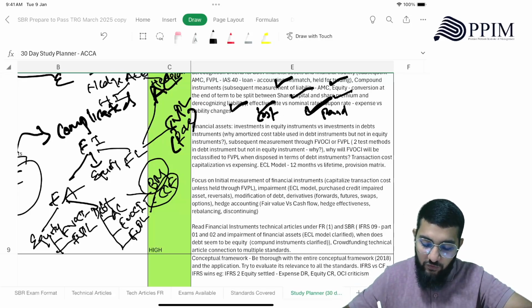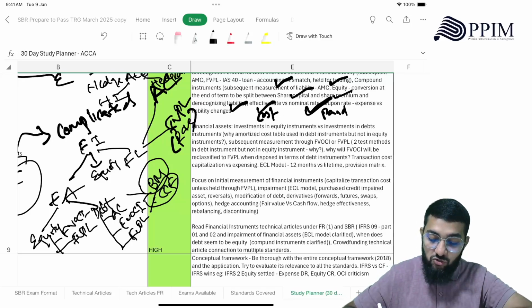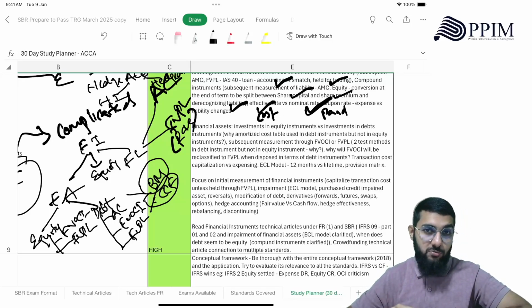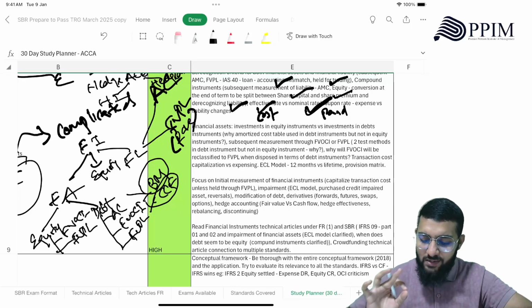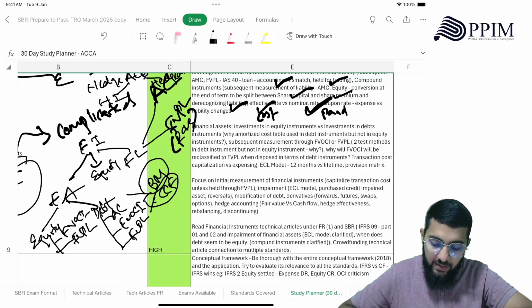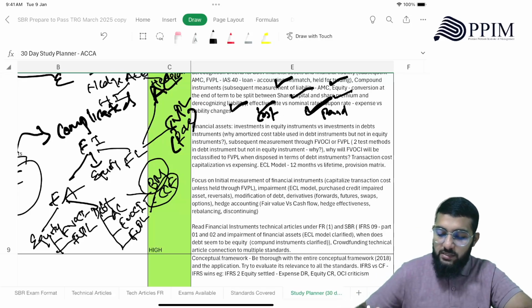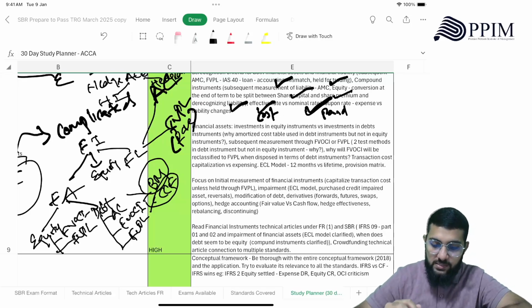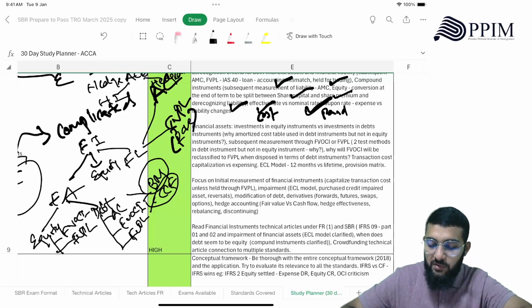And why will FVOCI be reclassified to FVPL when disposed in terms of debt instruments, but not in equity instruments. Now, equity instruments you cannot reclassify, but debt you can reclassify. Why? Understand those whys. That's very important. Transaction cost capitalization versus expensing. How you will be capitalizing the transaction cost, when you will be expensing the transaction cost. Very important. And then the ECL model, right?